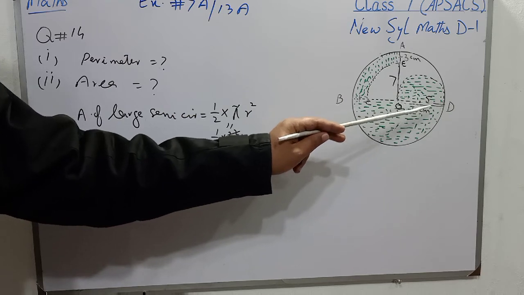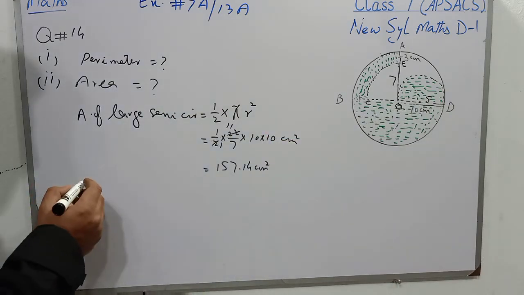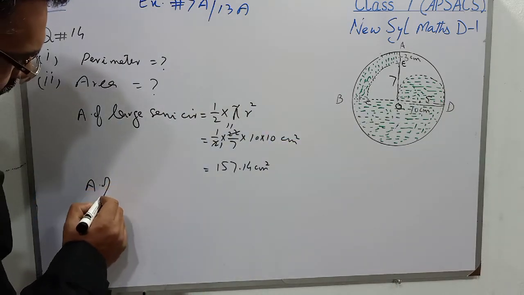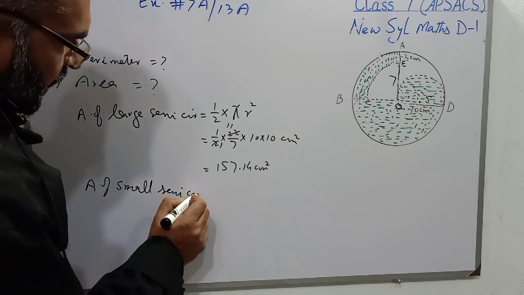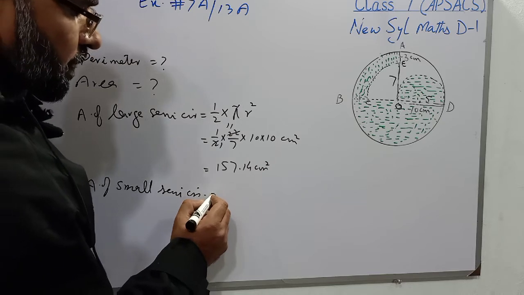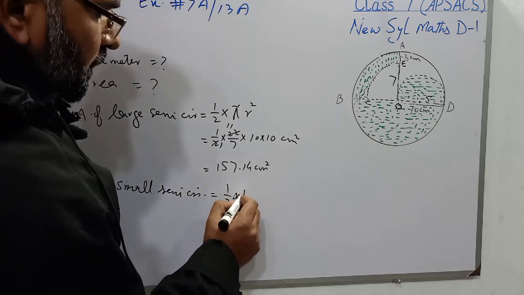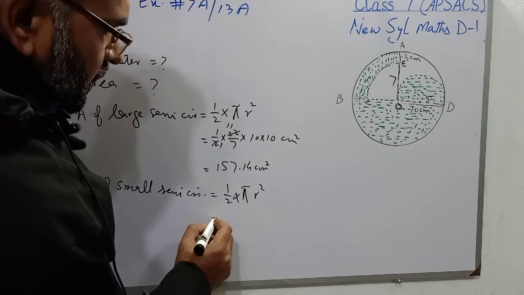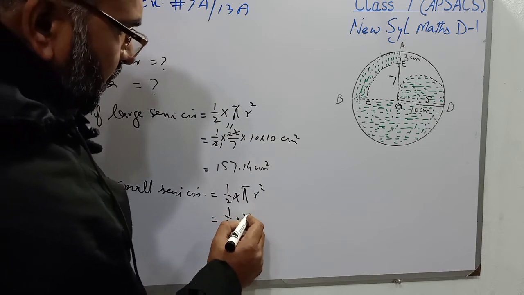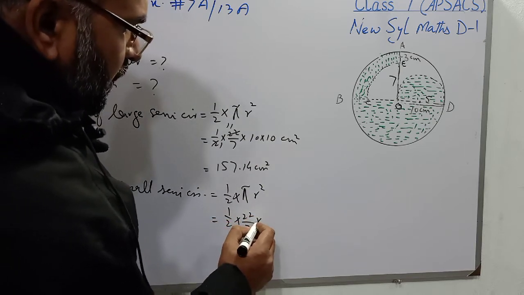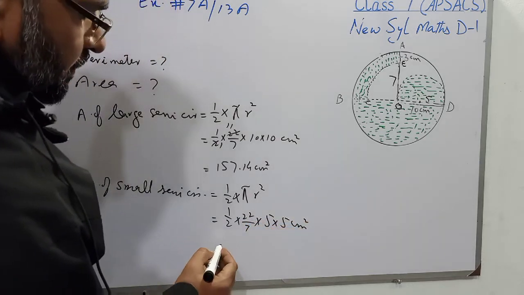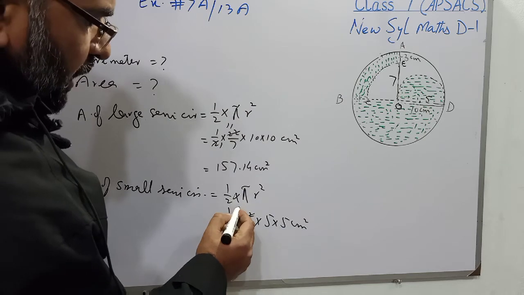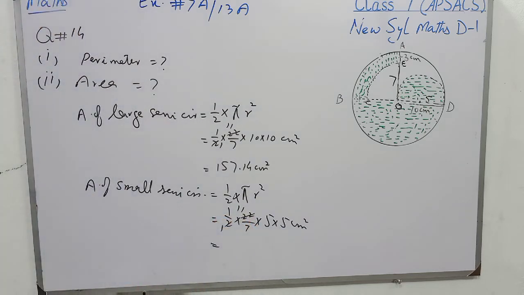Now students, area of this small semicircle will be found out whose radius is 5 centimeter, because the diameter of small semicircle is 10, so radius will be 5. Now it is written as area of small semicircle, and that will be 1/2 multiplied by pi r square, 1/2 multiplied by 22/7 multiplied by 5 multiplied by 5 centimeter square. 2 1s are 2, 2 11s are 22.